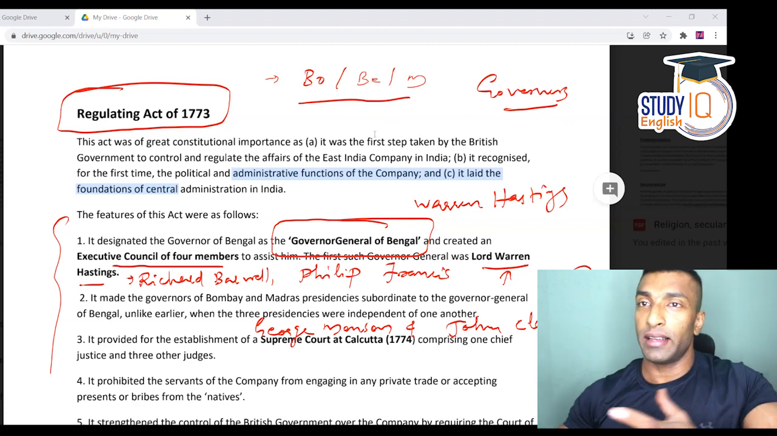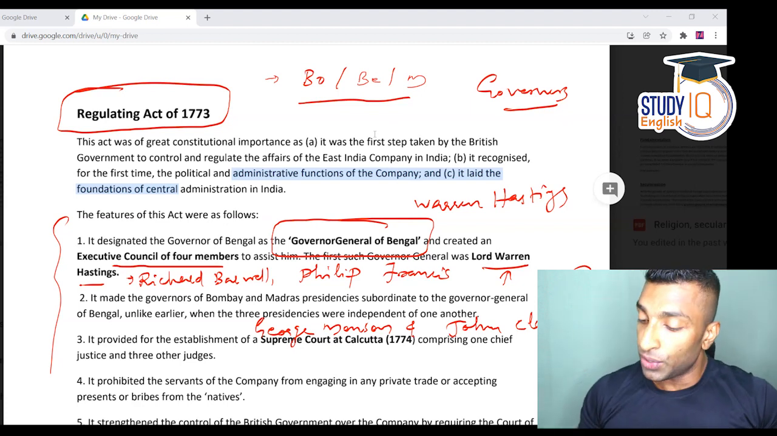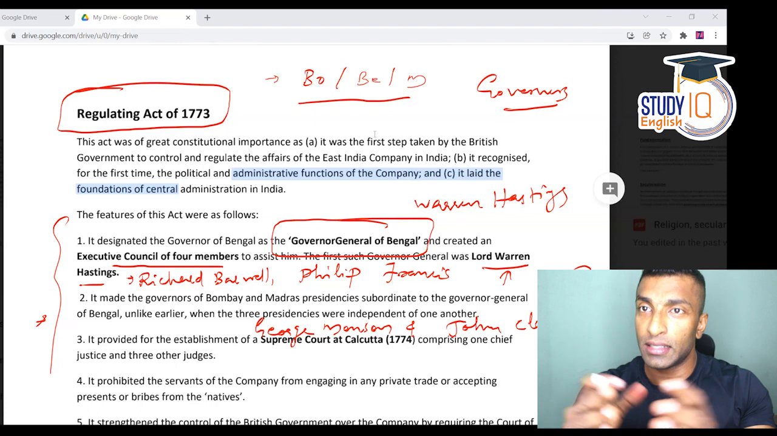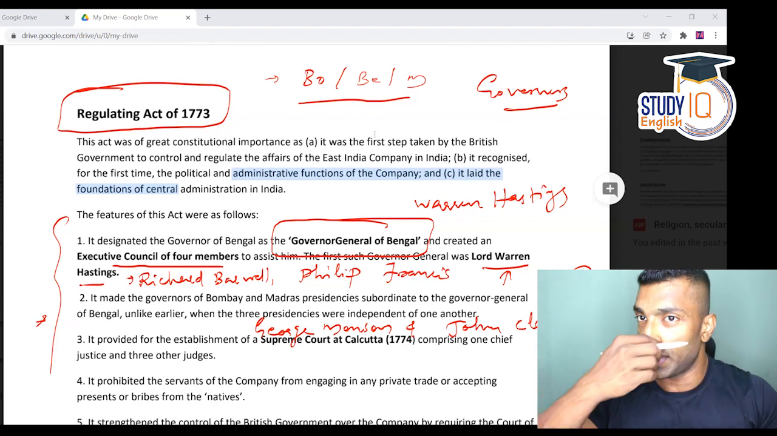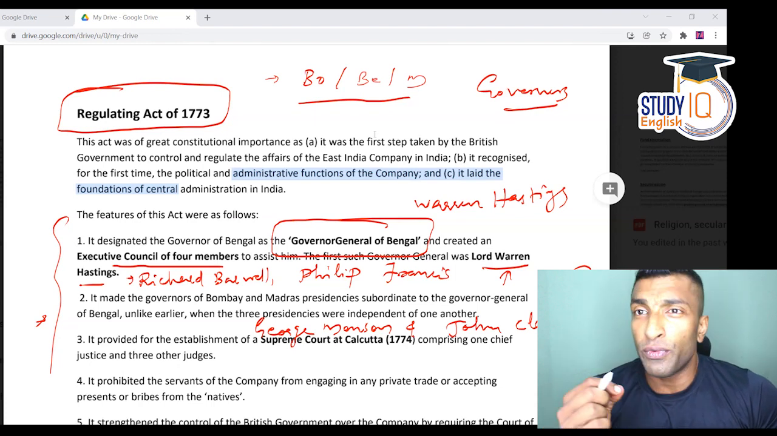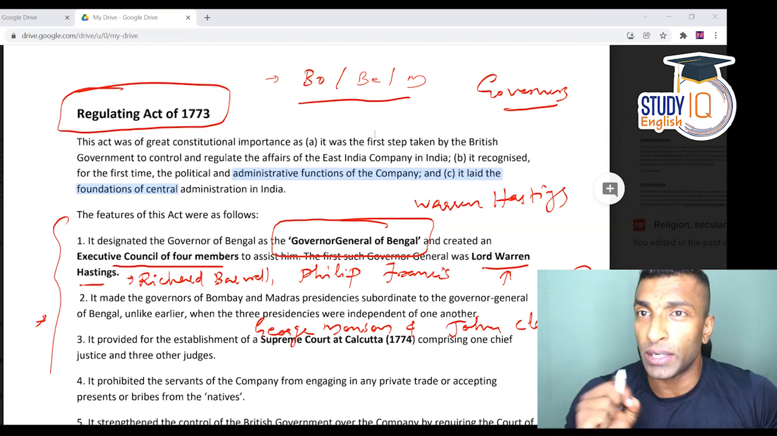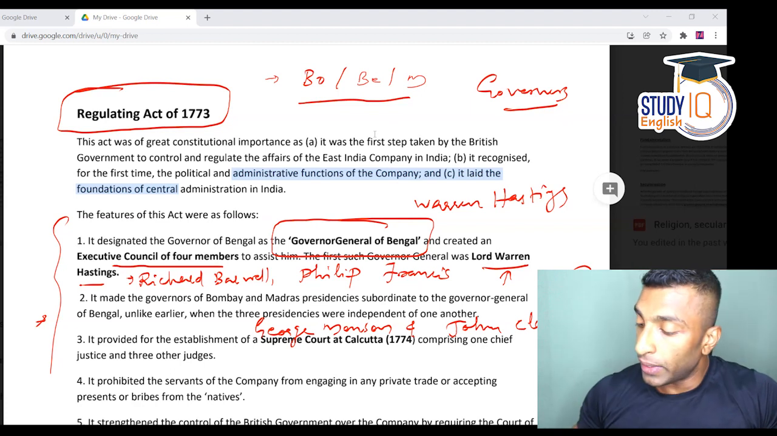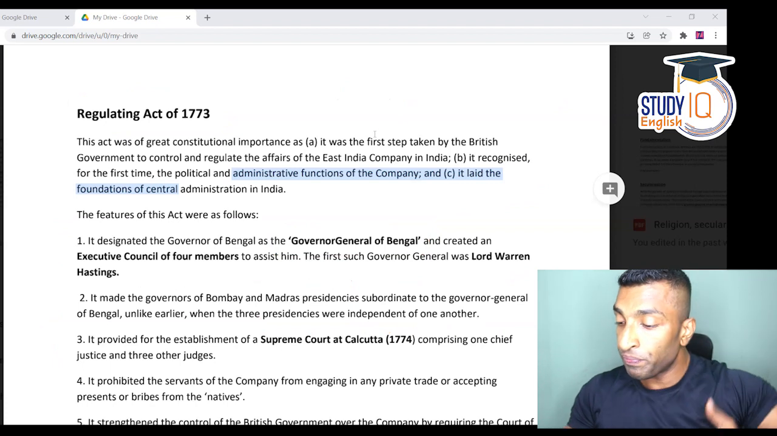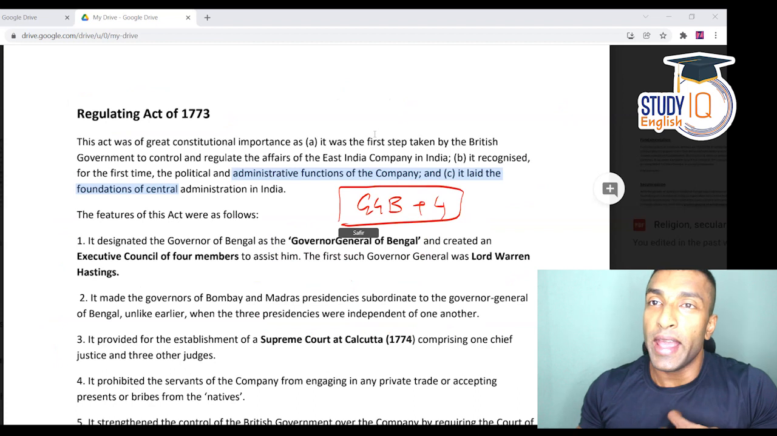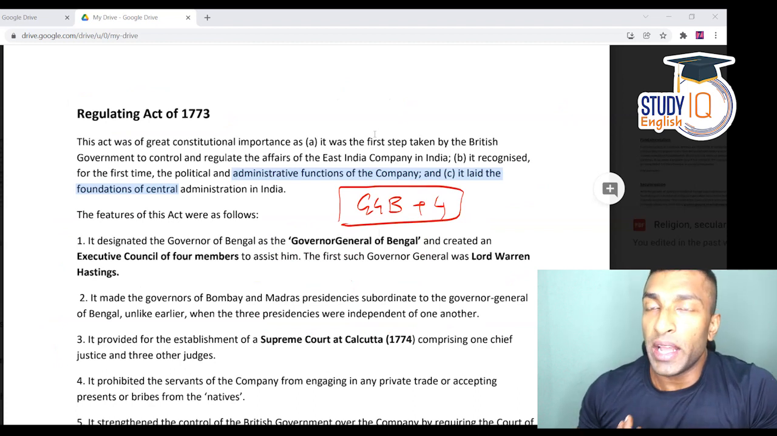You can consider it a very, very important body. So it's like the first cabinet. Because they are going to take the decisions, and this Executive Council along with the Governor General is going to take the decisions. So Richard Barwell, Philip Francis, George Monson, and John Clavering, along with Warren Hastings. So it's like the Governor General of Bengal plus 4 members. This is the Executive Council which is going to take the decisions.